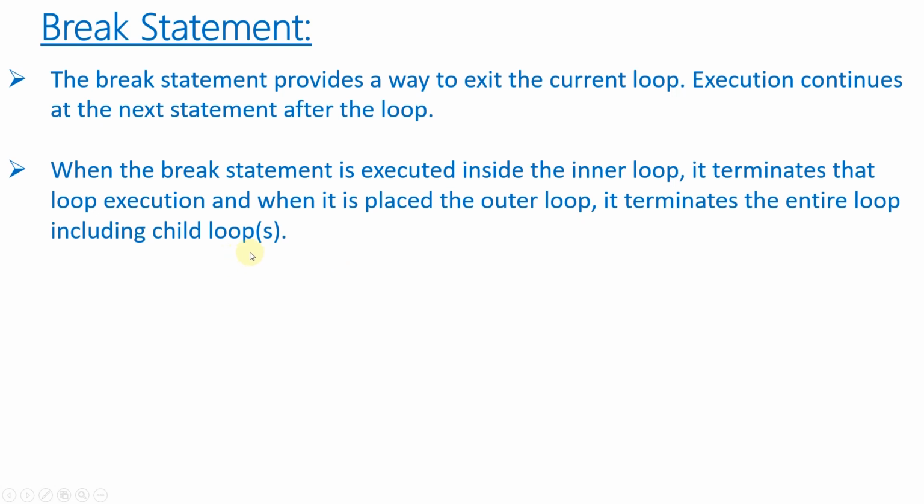So there is a difference in nested loops when we use the break statement. If it is used in the child loop, only the child loop will be broken, but if it is placed in the outer loop, then the entire loop including the outer loop and child loop both will be broken.